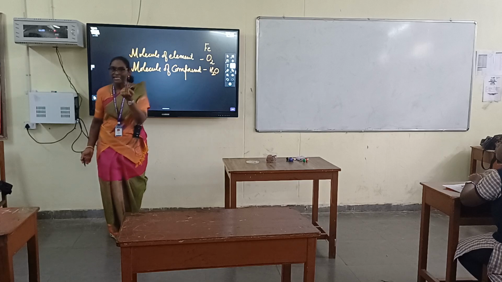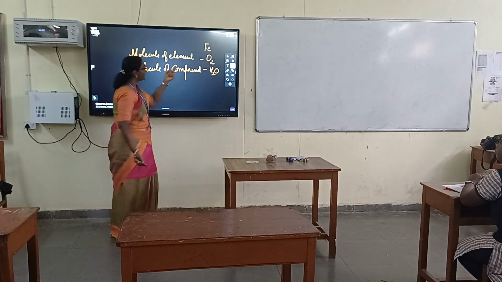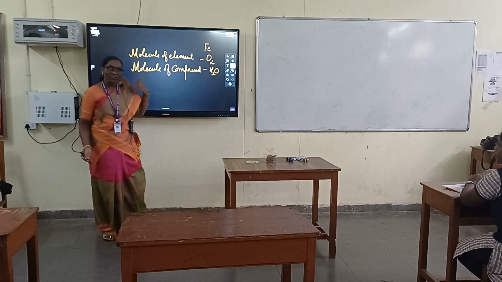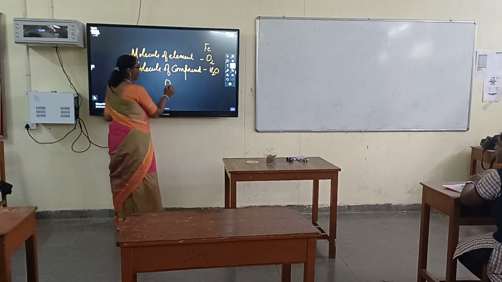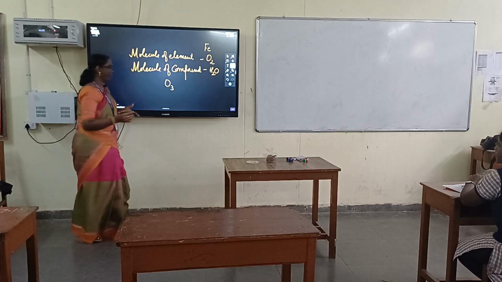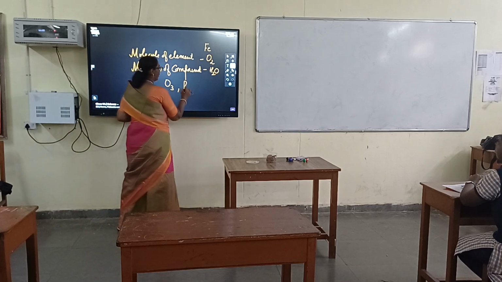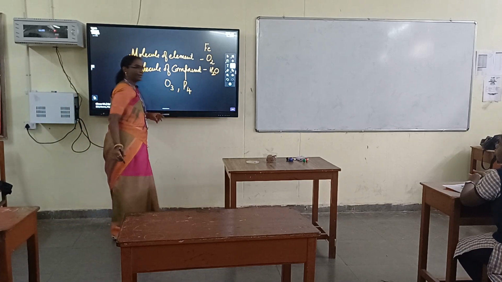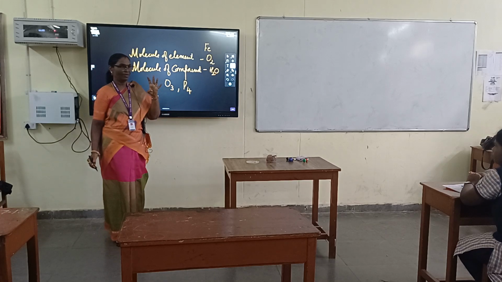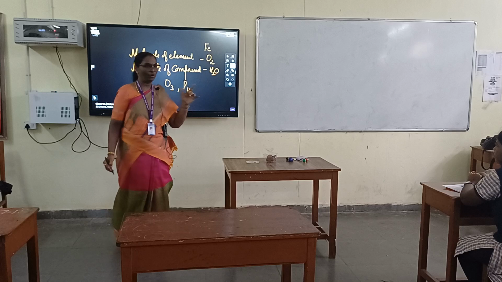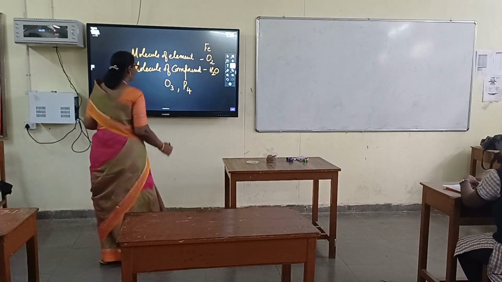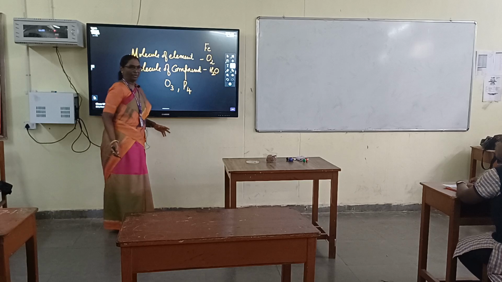Iron can occur as a single atom, and oxygen will occur as diatomic. If it is 3, what do you call it? Triatomic, very good. If it is 4, what you have learned in mathematics is four, very good, but in chemistry it's tetra. But beyond 4, did you understand?